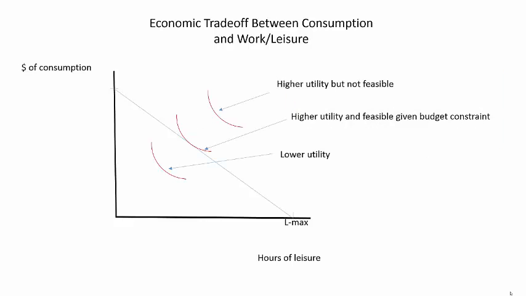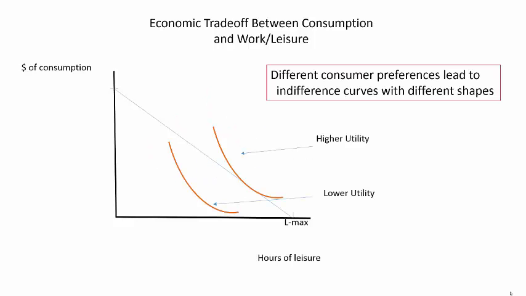We should think of one consumer as having a whole set of indifference curves, but only some of those curves will be feasible or affordable given the consumer's budget constraint and the amount of earned income they have. Finally, different preferences over consumption and leisure held by different consumers will produce indifference curves with different shapes. Here, for example, we show indifference curves for a different consumer than in the previous slides.